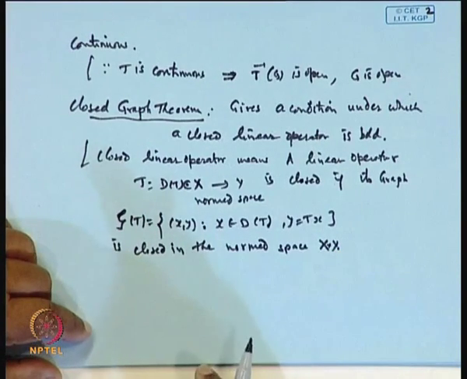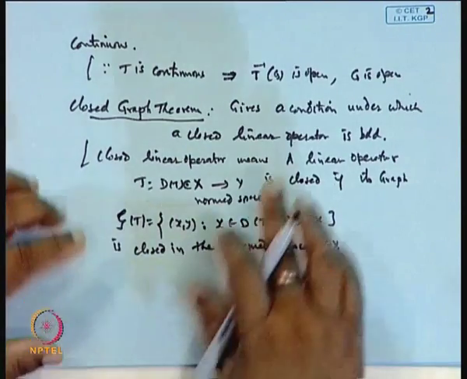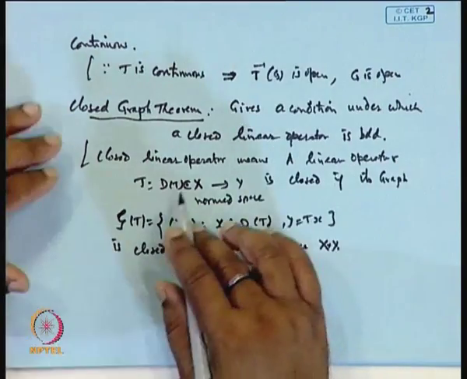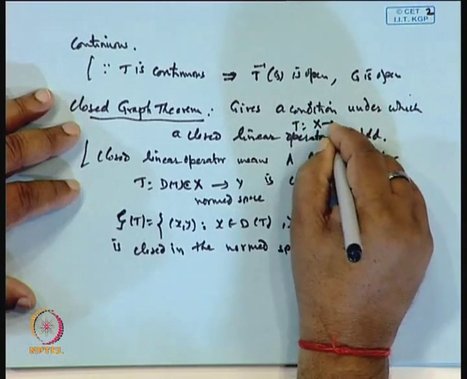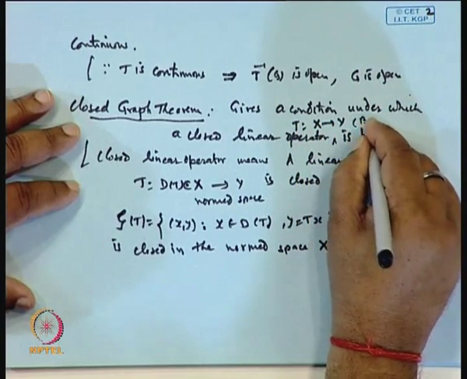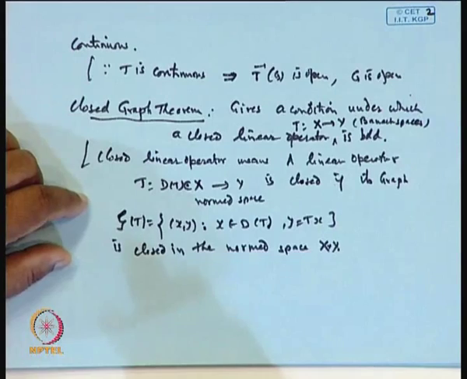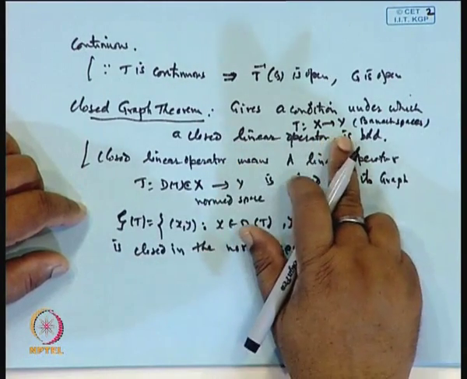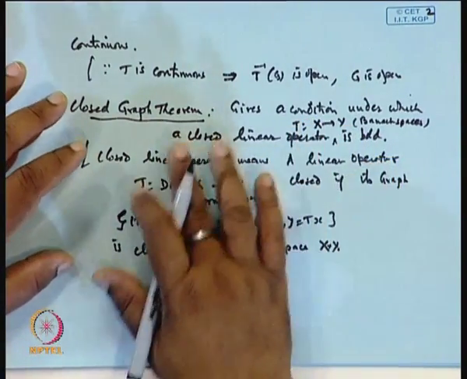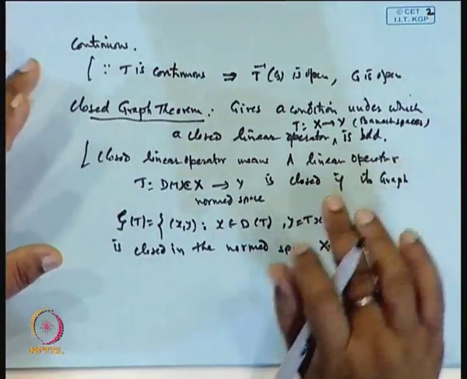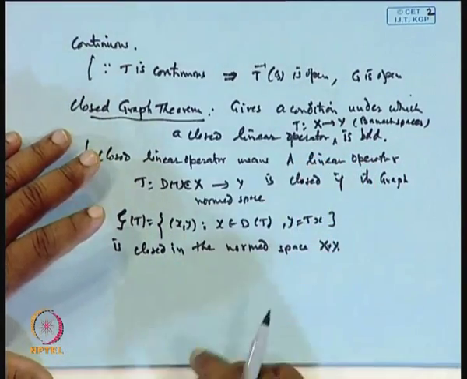X and Y are normed spaces and T is a linear operator with domain D. When X and Y are both Banach spaces, and T from X to Y, with D(T) a subset of X, is a closed linear operator, then the operator T is bounded. That is what the closed graph theorem says: T is a closed operator if and only if it is closed and bounded.